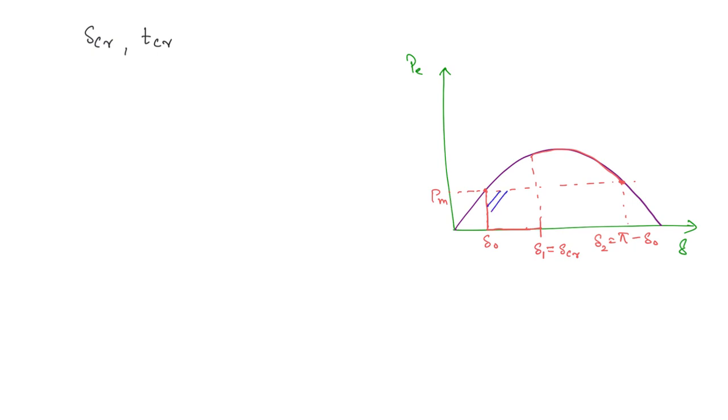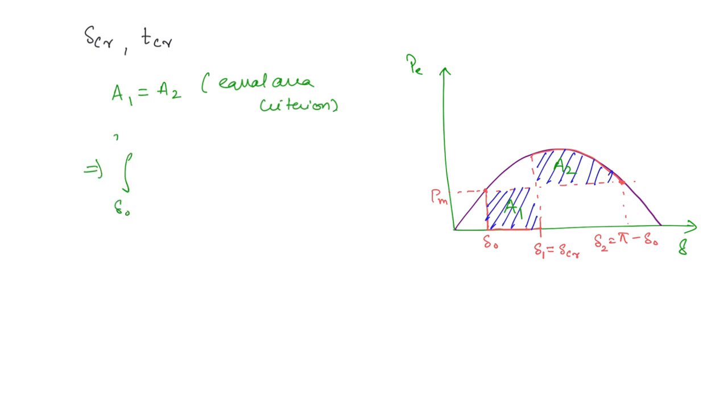Now this area is the area under acceleration, so we will take it as A1, and this area is the decelerating area, we will take it as A2. Okay, so according to equal area criteria, A1 is equal to A2. So from here we will find out the expressions for delta CR and TCR. So what is A1? A1 you can write as integral delta naught to delta CR, and this is the curve under which we want the area. So PM into d delta, that will be in the integral, right?